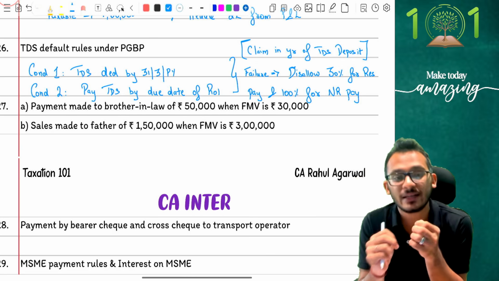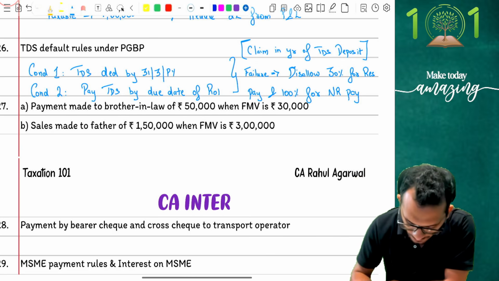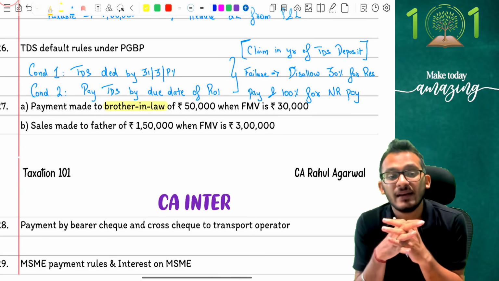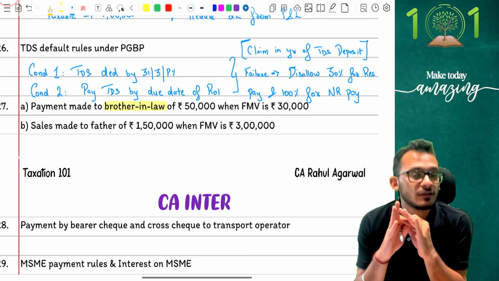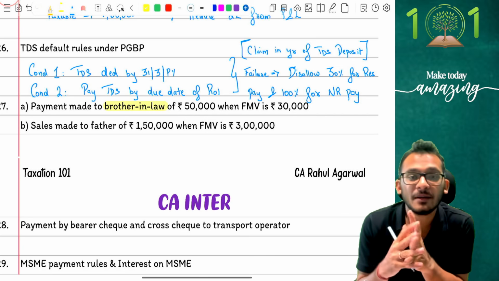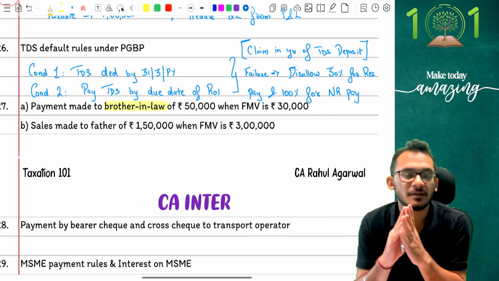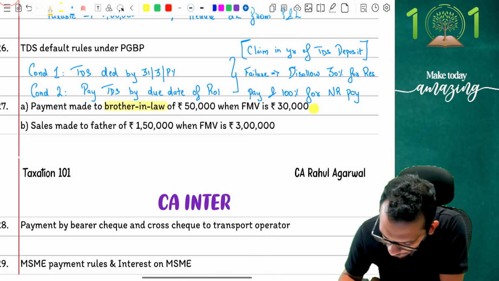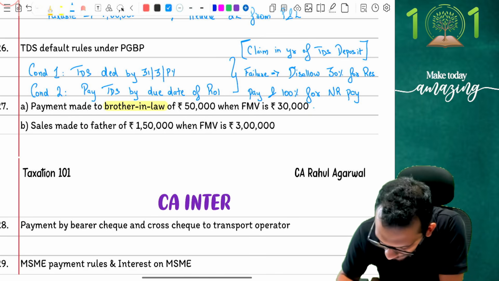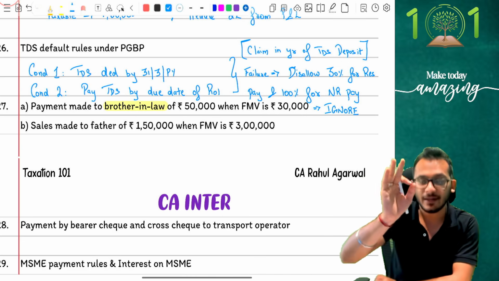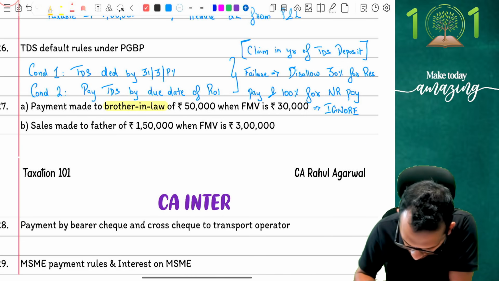The mistake which people generally don't remember is that brother-in-law is not even part of the relative definition. Income tax basically comes and says, a brother-in-law is not going to be part of your relative definition, and because he's not part of the relative definition, any payment made to the person will be considered reasonable. There should not be any impact, so here the answer is going to be ignored. Yes, I made a payment which is more than the fair market value, but income tax does not care because income tax says not a related party. I will not disallow anything, nothing to be worried about.